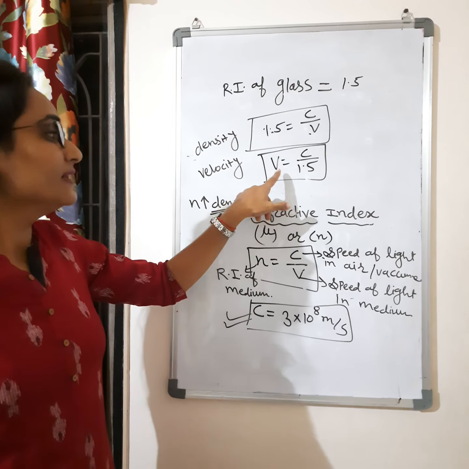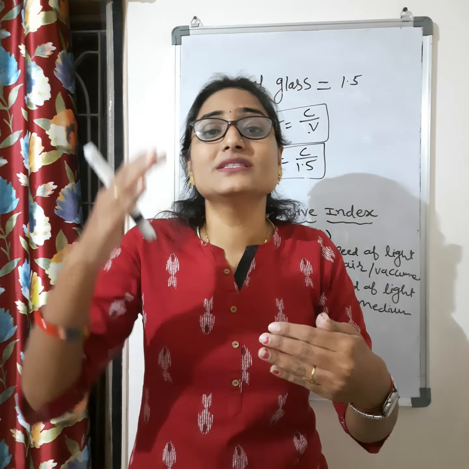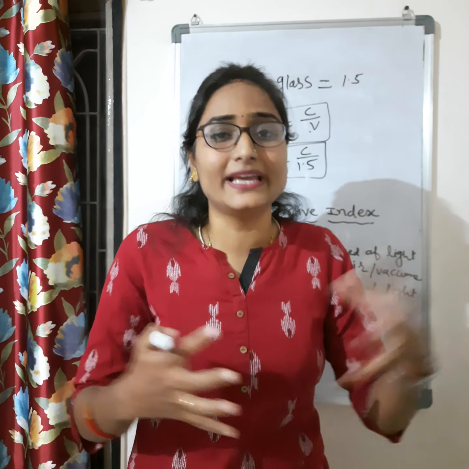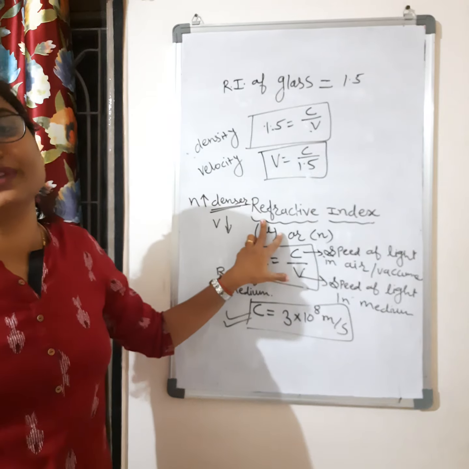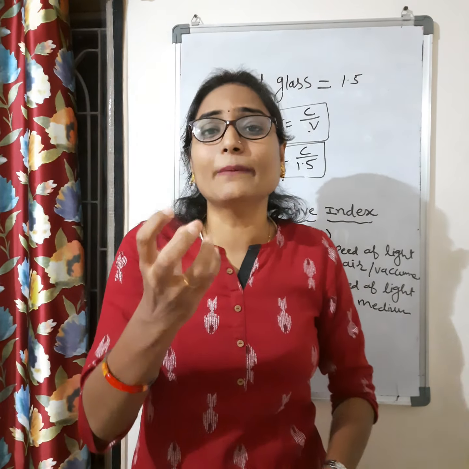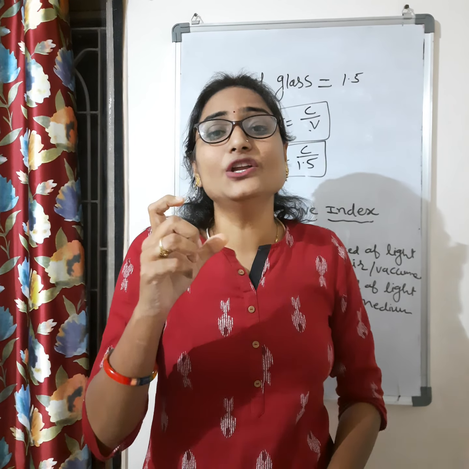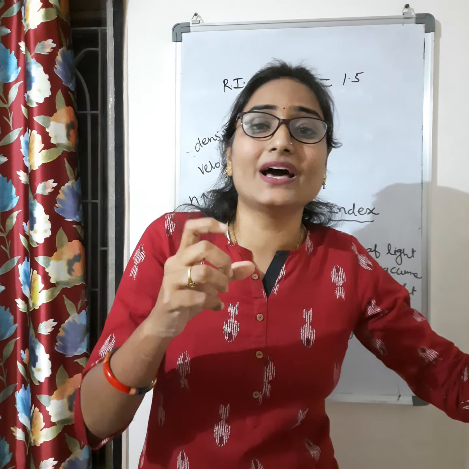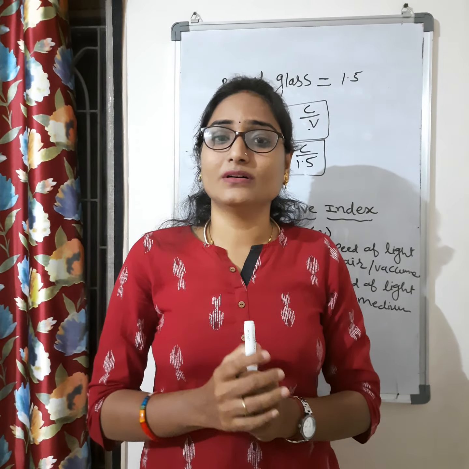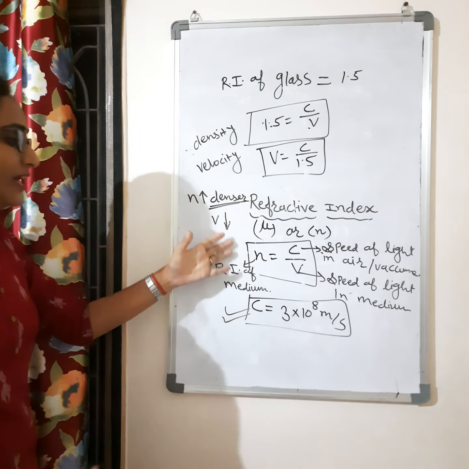So, how many times the speed of light in that medium is less than the speed of light in air, this will give us the refractive index. Refractive index means what? It is a number. That number tells us how much less the speed of light is in the medium than in air.